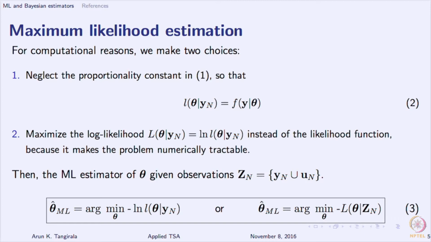And the maximum likelihood principle believes that the winner among the unknown candidate PDFs is the one that produces the observations with the maximum probability, and that happens to be the PDF proportional to the likelihood, and that is why you have the likelihood function. So, instead of maximizing the likelihood, we maximize a log likelihood for mathematical tractability, or rather numerical tractability, and therefore we come up with this kind of an objective function. Although we say maximize log likelihood, typically all optimization problems are presented as minimizing something. So, we say minimize negative log likelihood.